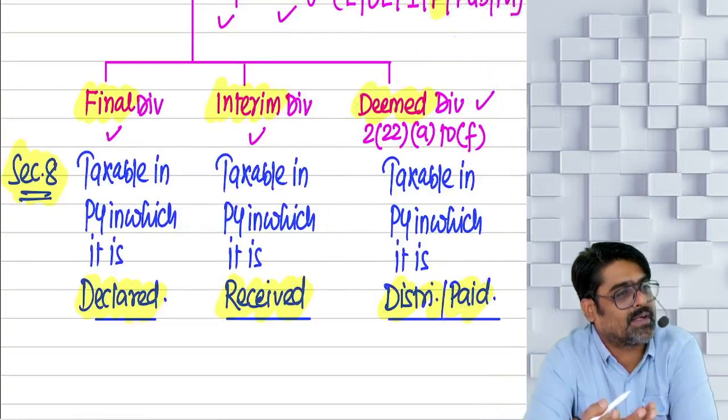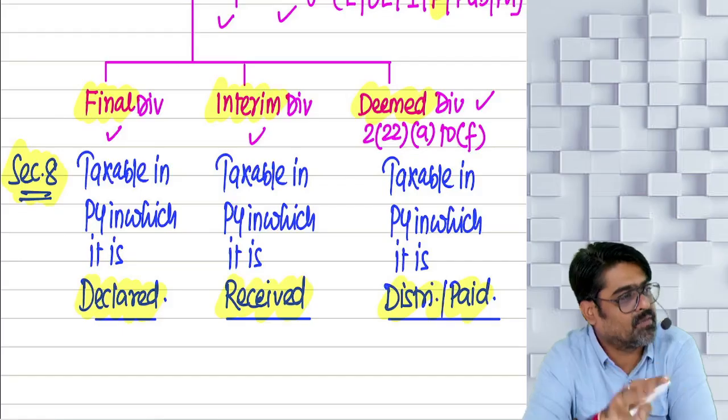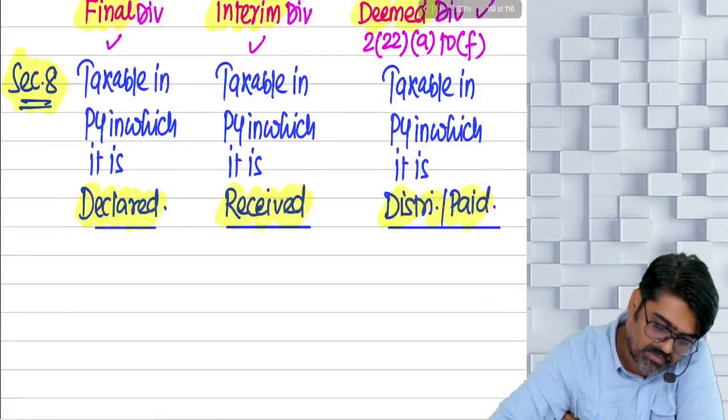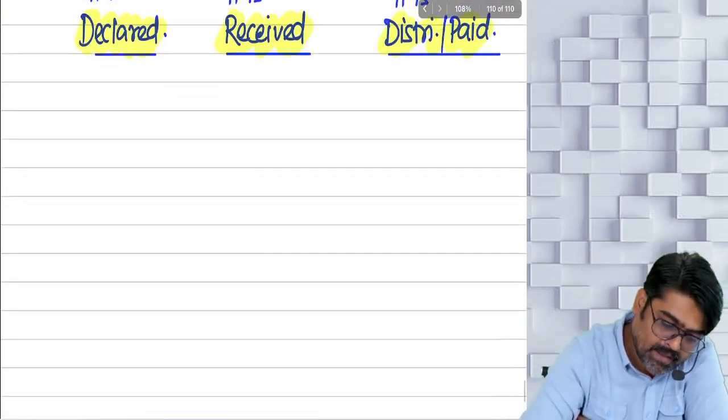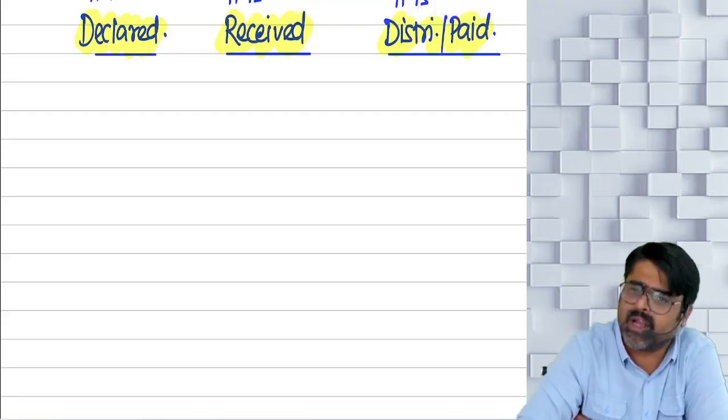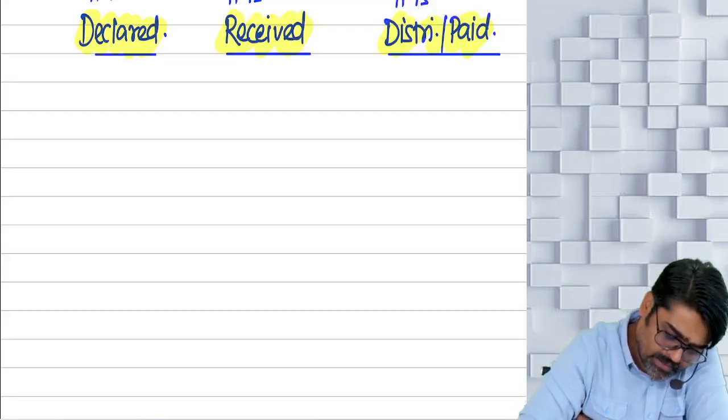Which items are treated as deemed dividend? If you see any of these items, consider these items as your deemed dividends. Understanding or not? Now tell me one thing, simple thing. I'm going to tell you about those items, but before that, please remember one very, very important thing.